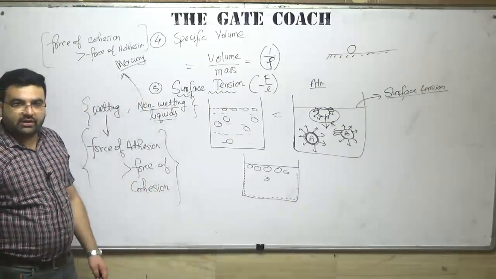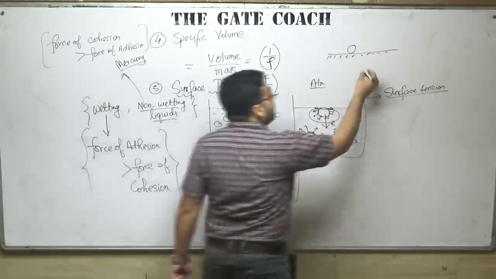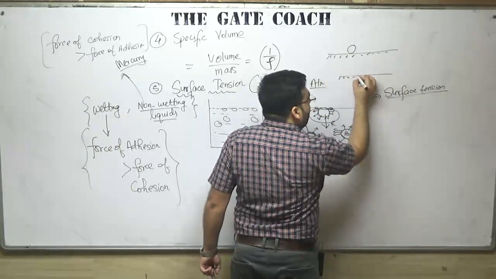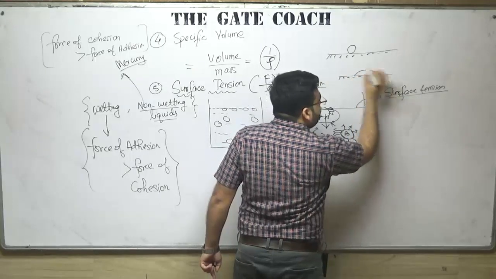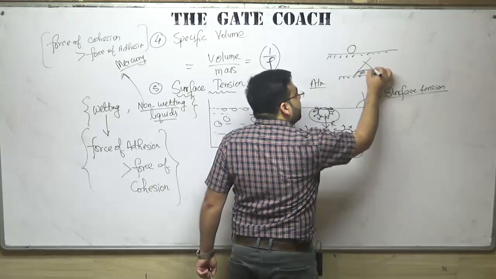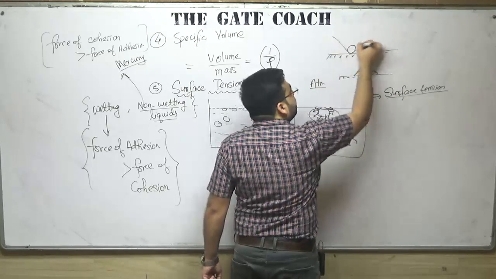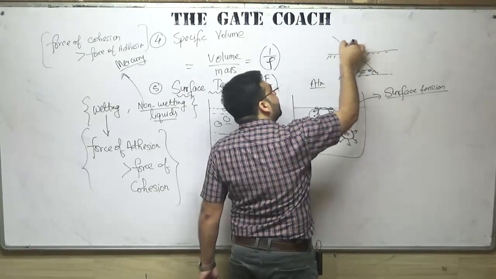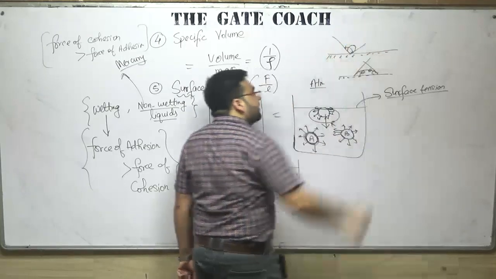But as far as water is concerned, it will try to have the maximum area. If you pour some water, the water molecules will be like this. So this is the angle of contact, theta. It is acute, and for mercury this angle of contact is obtuse, or a very great angle.